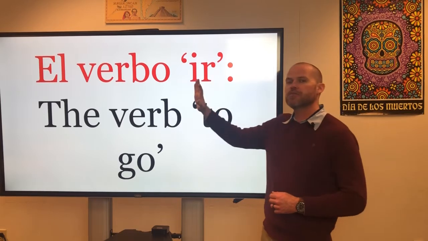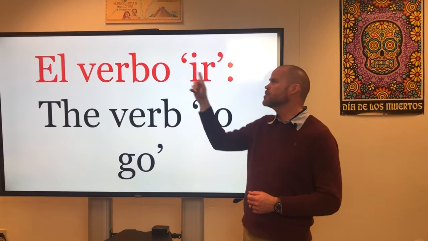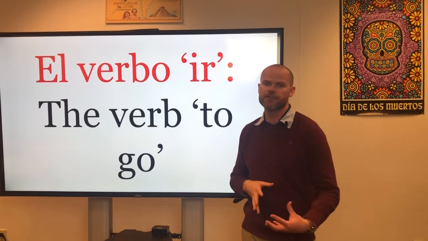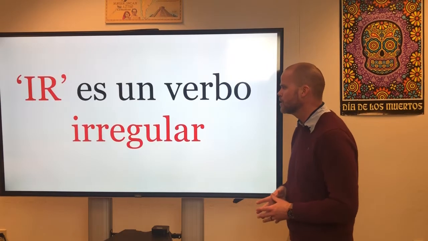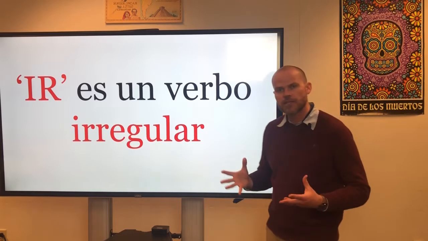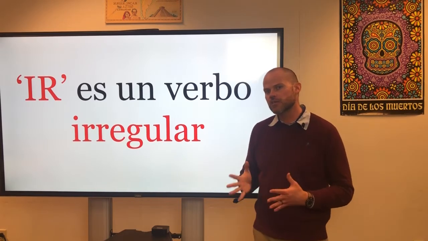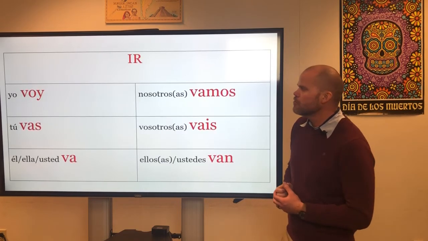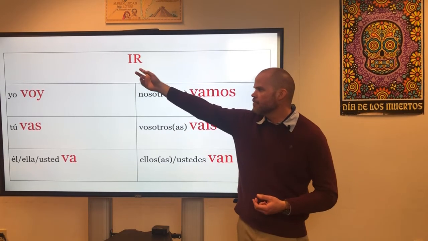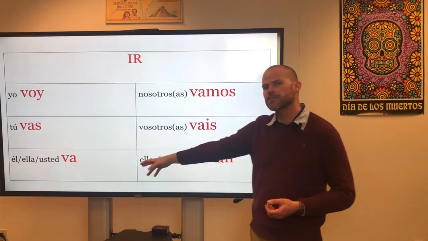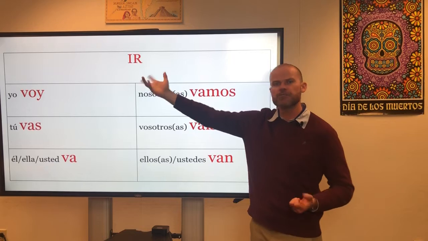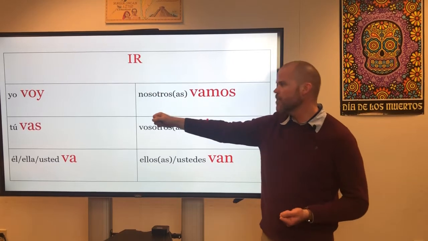So in this presentation, we're going to be talking about the verb ir, which means to go. Ir is a very common verb in Spanish, and it's also very irregular. So let's begin. Ir, again, as I just mentioned, es un verbo irregular. So it's an irregular verb, and here we have the conjugations. If you take a look at the infinitive and look at the conjugations, you'll notice right off the bat that the conjugations look nothing like the infinitive. That's why it's irregular.